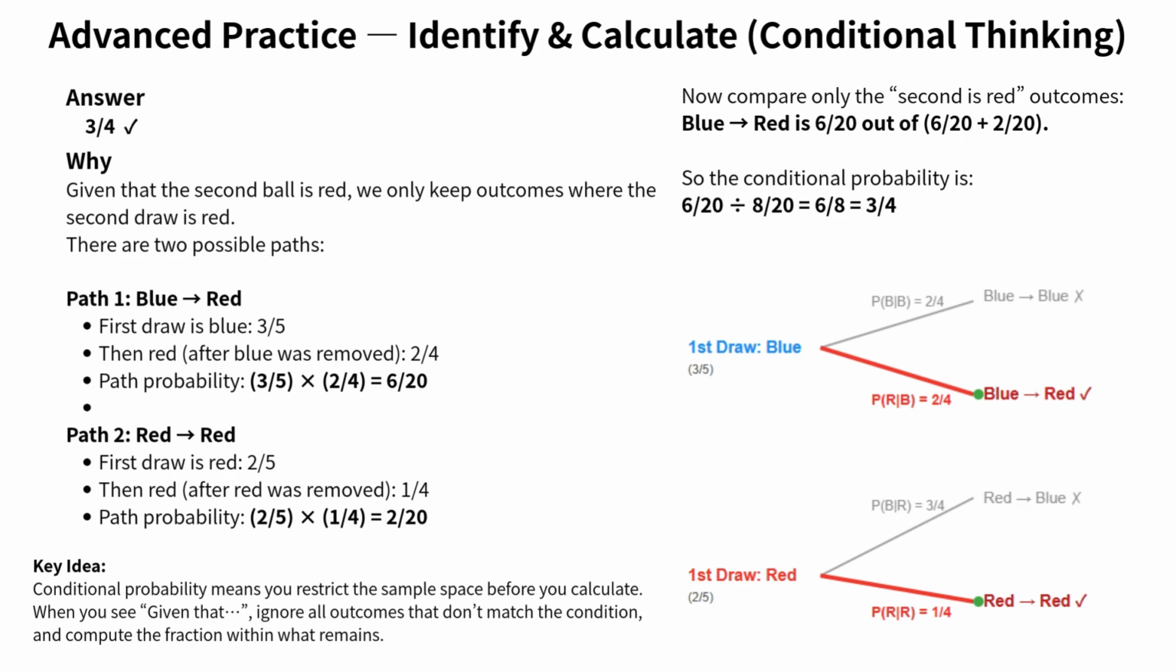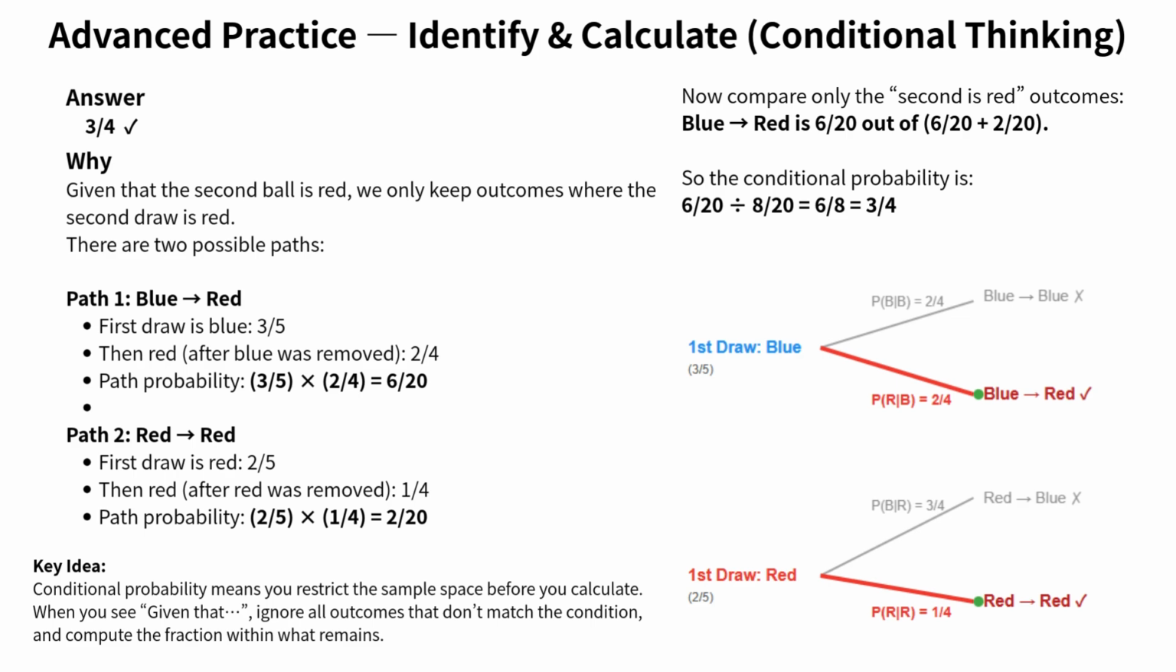Now the slide says, there are two possible paths. Let's go through them carefully. Path 1. Blue, right-pointing arrow, red. Look at path 1. First draw is blue, 3/5. That's because at the start there are 3 blue balls out of 5 total. Next, then red, after blue was removed, 2/4.